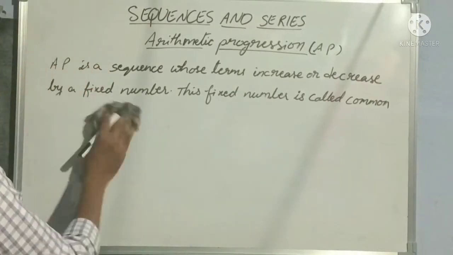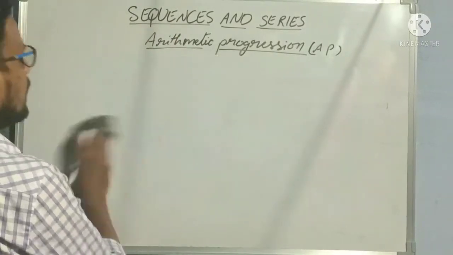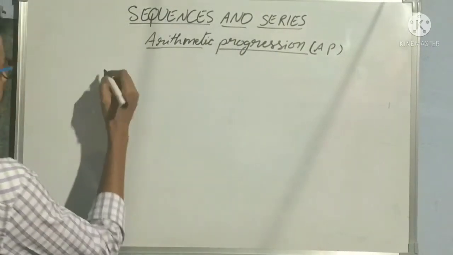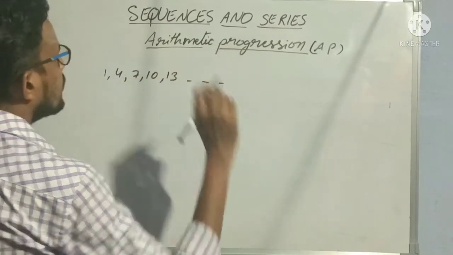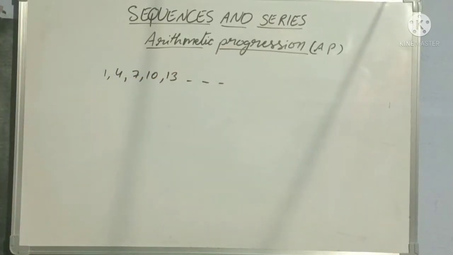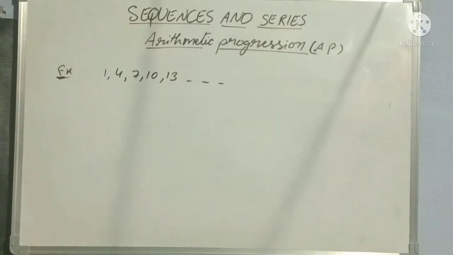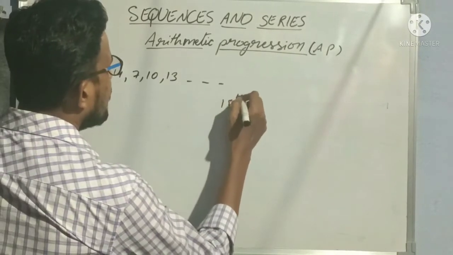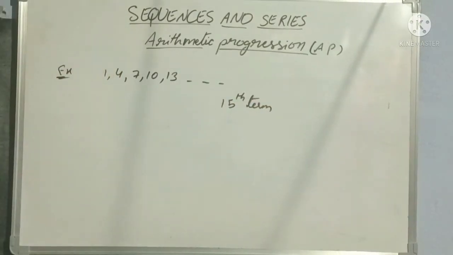Means always you will not be asked for the next number in the arithmetic progression. For suppose, let us consider this example: 1, 4, 7, 10, 13 and so on. This is our arithmetic progression example. In this example, he may ask the 15th term. Find the 15th term of this arithmetic progression.